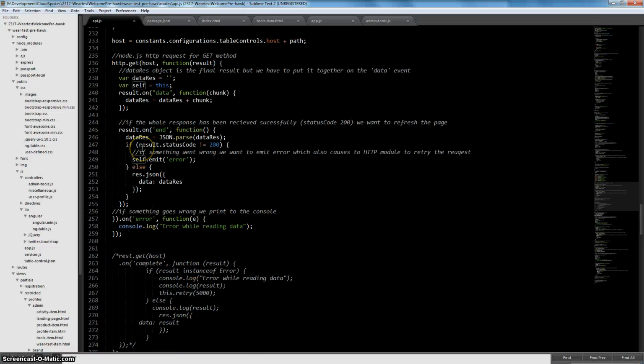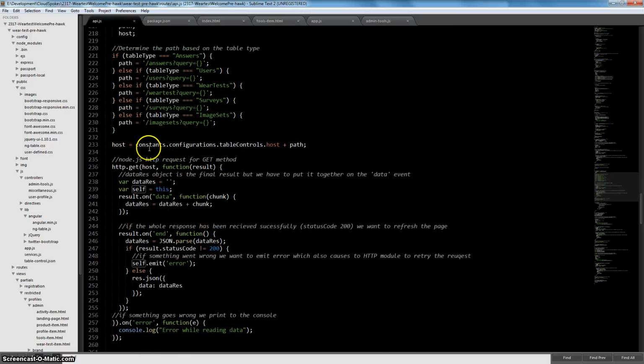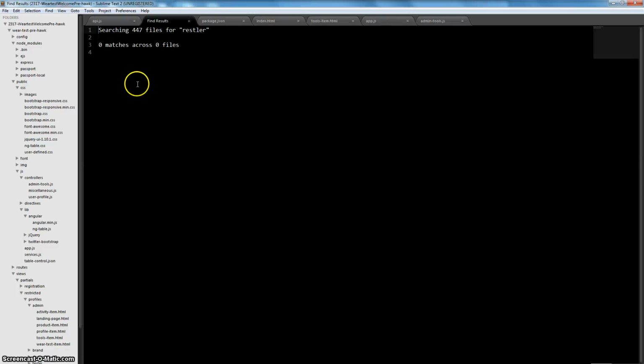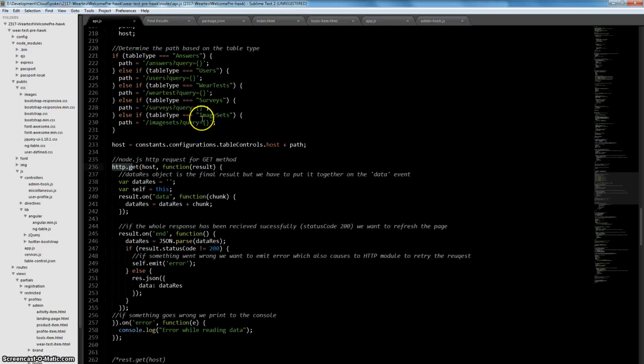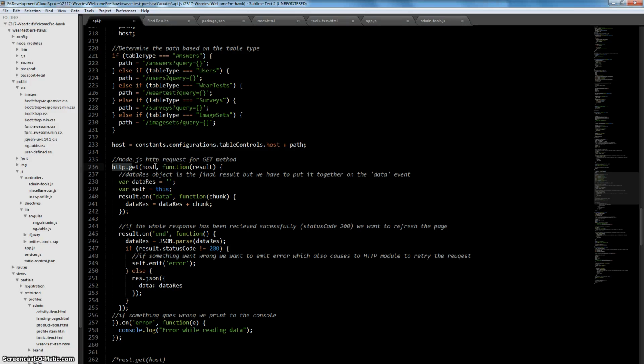All the methods were changed in the API.js. They were changed in this sort of fashion to the HTTP GET node. We completely removed the wrestler. If we search it, we removed it from the modules and from any dependencies. So HTTP GET is just a simple GET from the Node.js API. Here we can see the host.